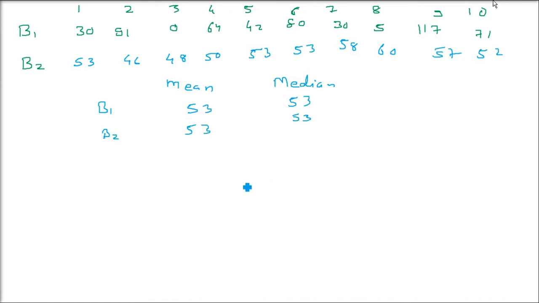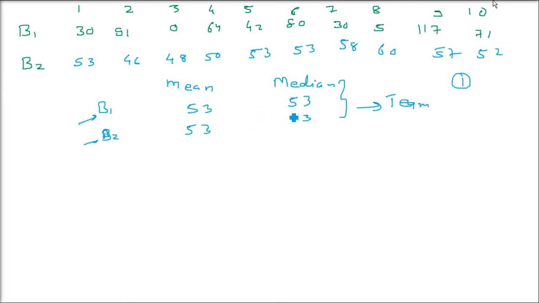They are central tendencies. Now the question arises: there is an academy, and they want to choose from B1 and B2. A team is being formed and there is only one place. Either B1 has to be chosen or B2 has to be chosen. But by the mean and median, the team cannot decide. Only one player has to be selected. Who is going to be selected? Everything is equal. Here is the problem.